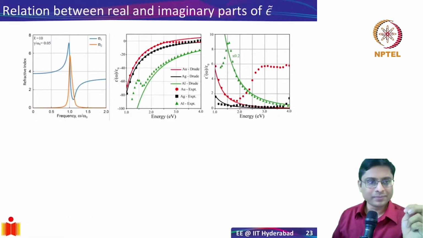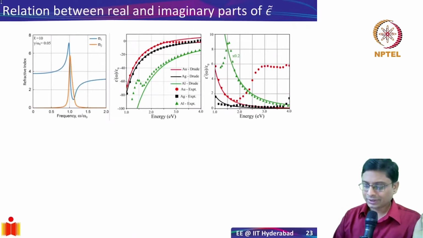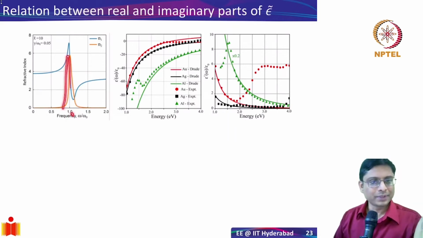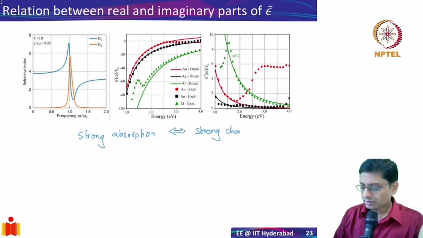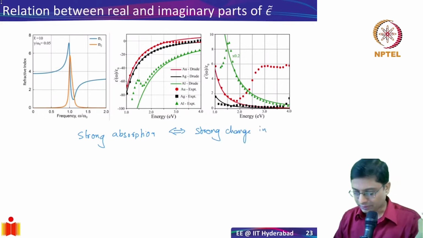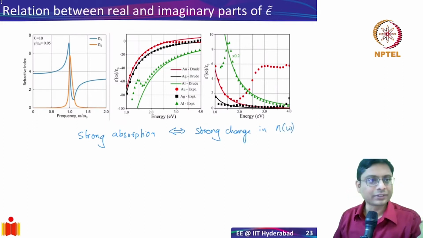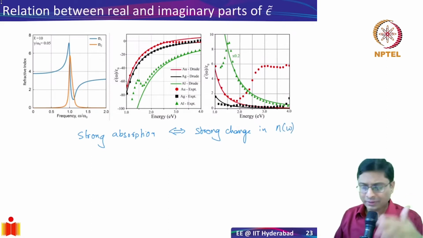The reason this is important is, if you look at the models that we have seen so far, you would have noticed that, for example, in the Lorentz model there is a strong absorption at the characteristic frequency. Whenever you have such strong absorption, you have an associated change in the real part. So strong absorption is always accompanied by a strong change in epsilon. In this case, if I'm talking about refractive index, n of omega.